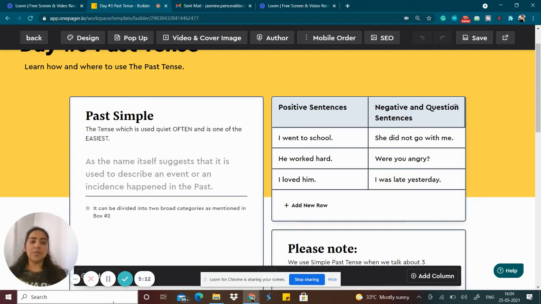Whenever we use the negative form, that is do not or did not, we always use the verb one form, even if we are talking about past tense. Just think here for a moment. If I say she did not went with me, you can quickly sense that there is something wrong with this sentence. And yes, there is. It is grammatically incorrect.